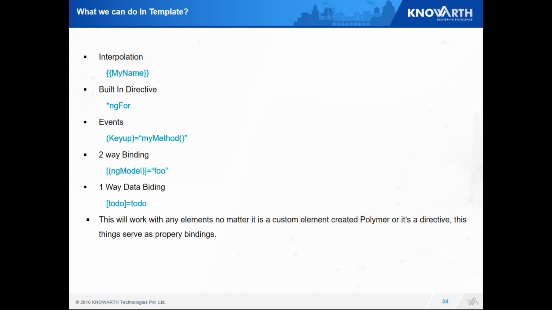Now this template works everywhere irrespective of my HTML. So even if it's a Polymer component or any custom template or any custom directive, all these things will work.